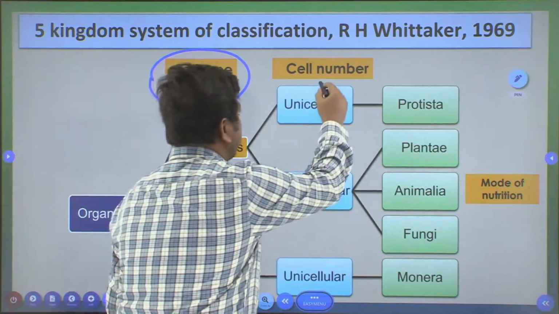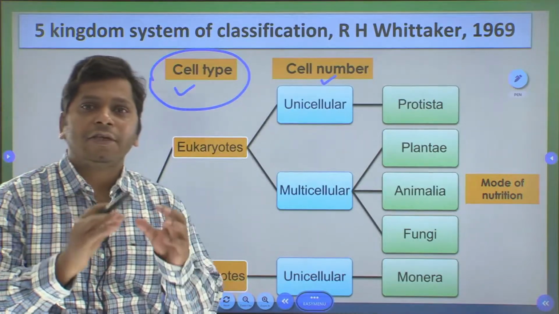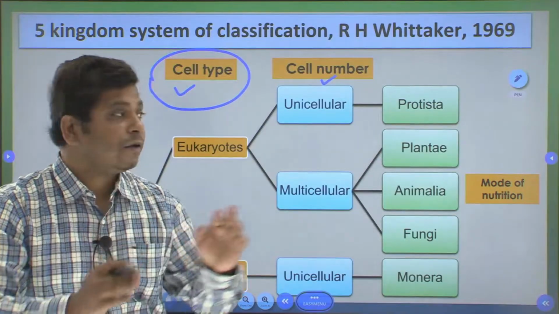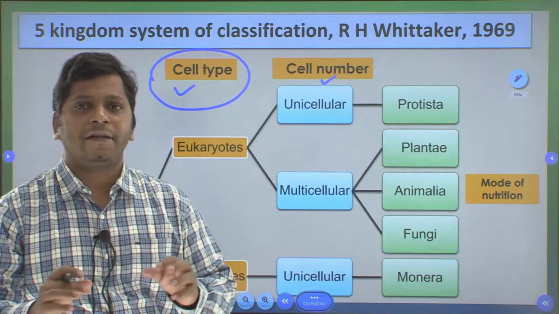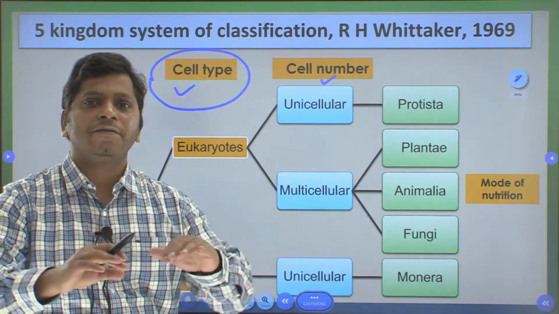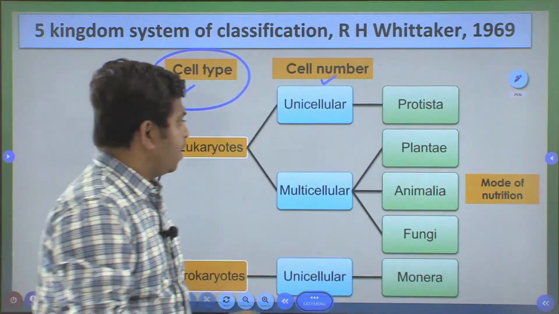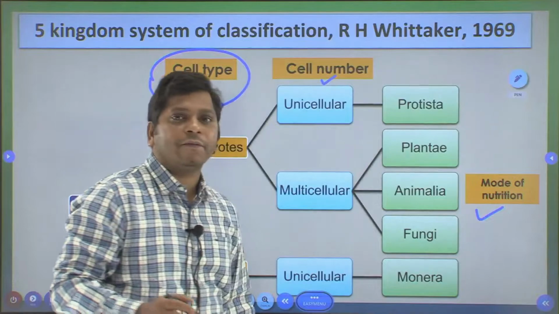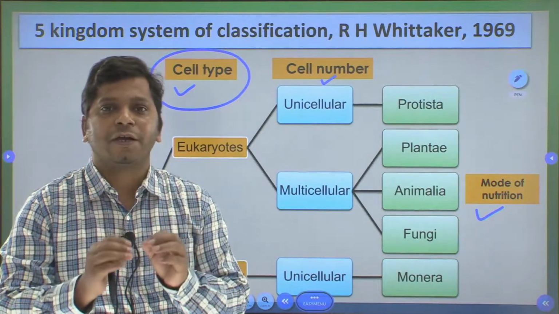Also on the basis of cell number. We looked at in the last slide that unicellular and multicellular organisms were placed together, so efforts have been taken to place unicellular and multicellular organisms separately. And also the mode of nutrition. In the last slide we saw that photosynthetic and non-photosynthetic organisms were placed together.